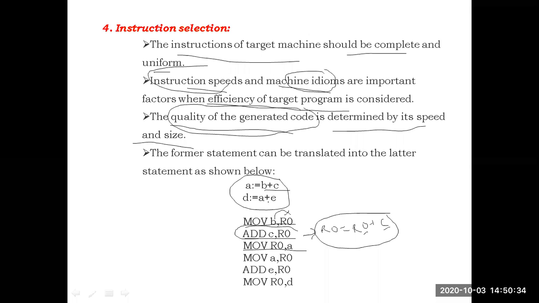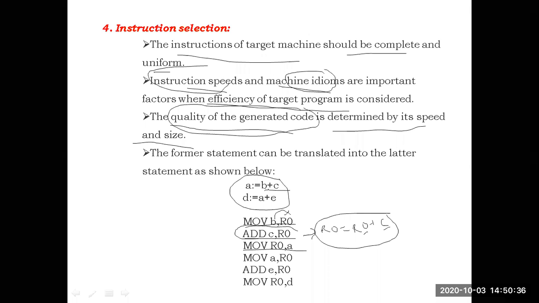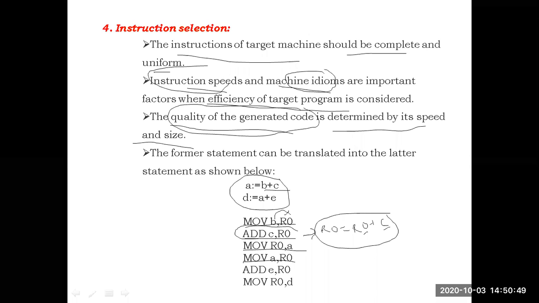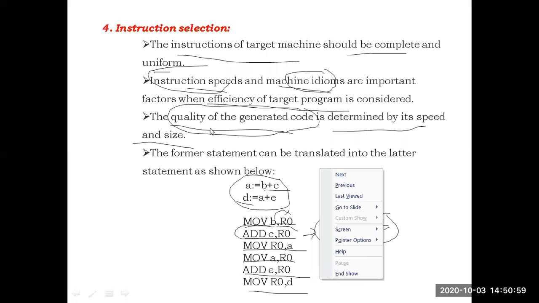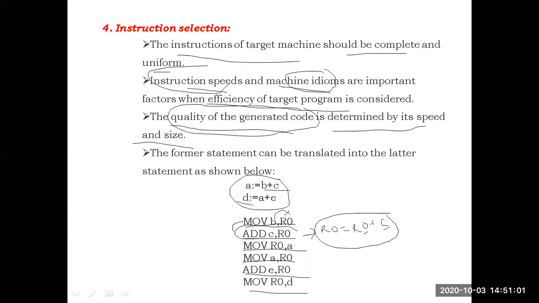Again the result is in R0. It is moving to A. A is equal to B plus C. Again, A plus E we have. Again we are writing move A comma R0. The value of A is placed in R0. Add E comma R0. E plus R0 is equal to R0. Finally the result should be stored in D. So move R0 comma D. Like this, instruction selection is important.